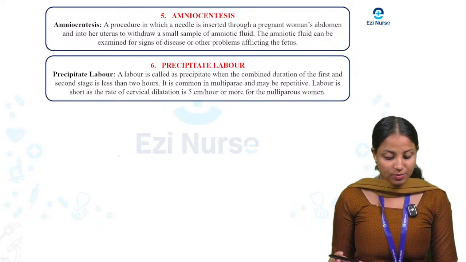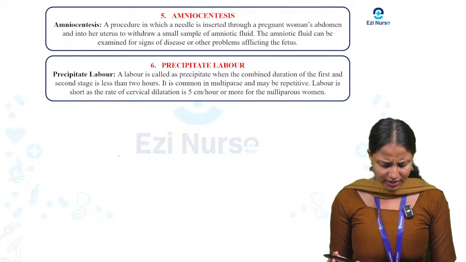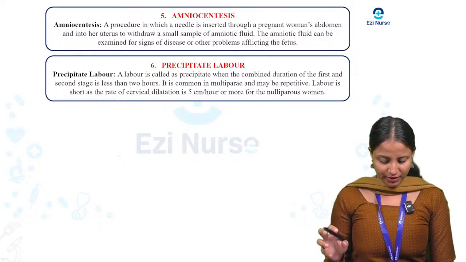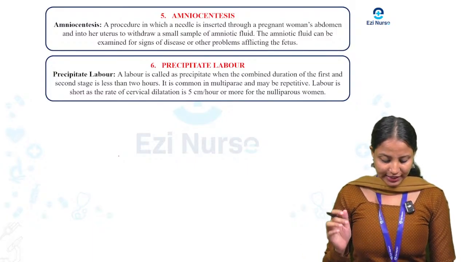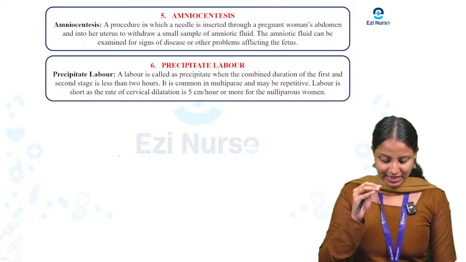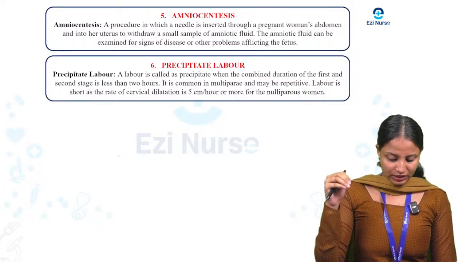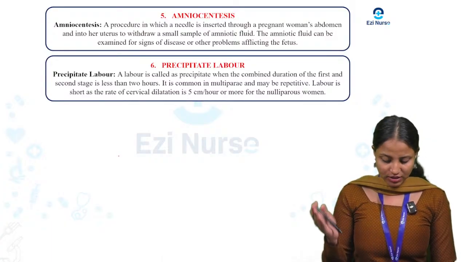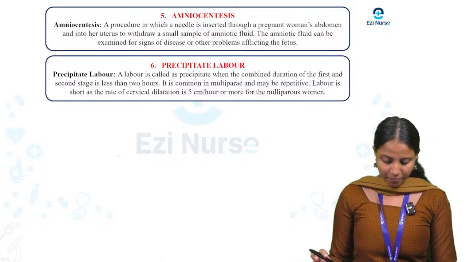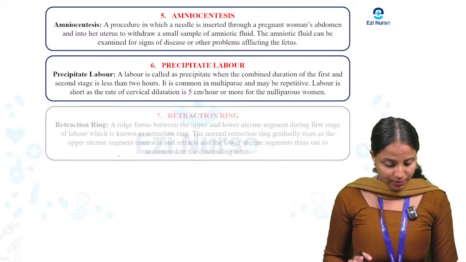Next one is precipitate labor. What is that? It means very fast labor, when the baby is born within less than 3 hours after labor starts. If the baby is born within 3 hours of the start of labor, that is known as precipitate labor.